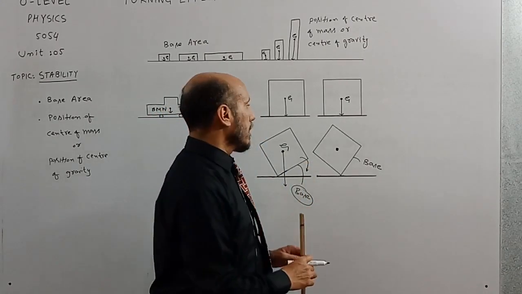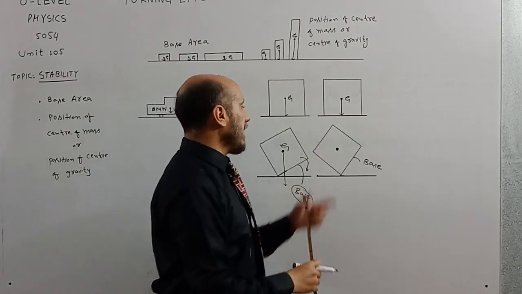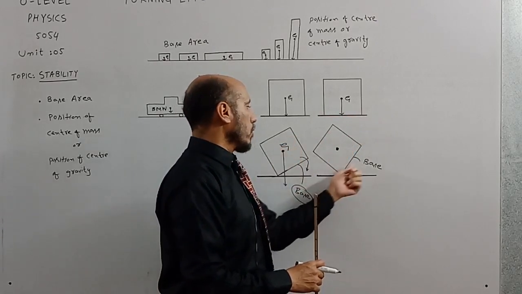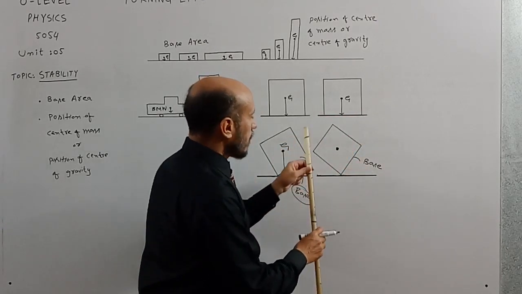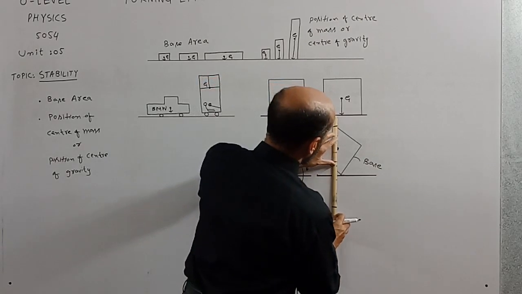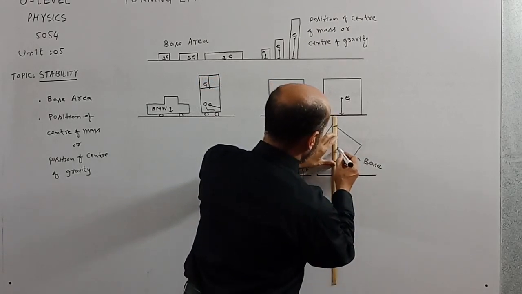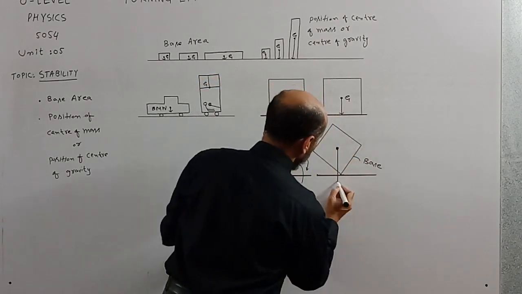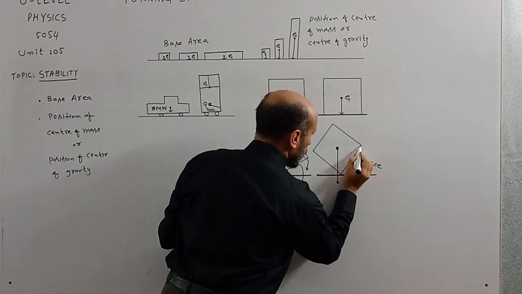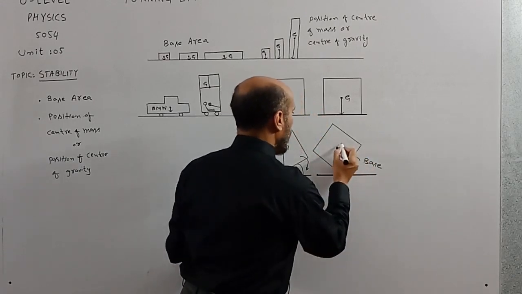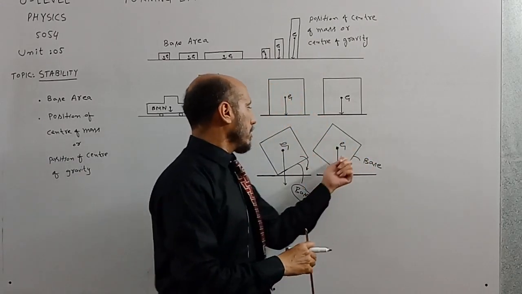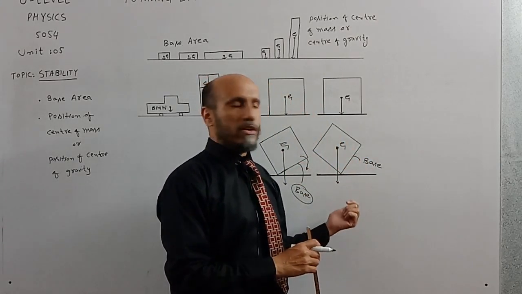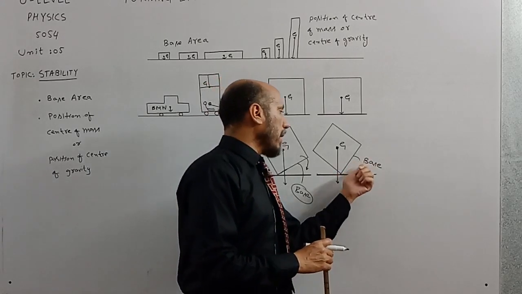In another diagram, I have tilted the body more than this one. So again, this will be the base of the body. Now again, I am going to draw the position of center of gravity. Now you can easily see that this was the base of the body, and now the line which is representing the position of center of gravity or center of mass is not passing through the base.